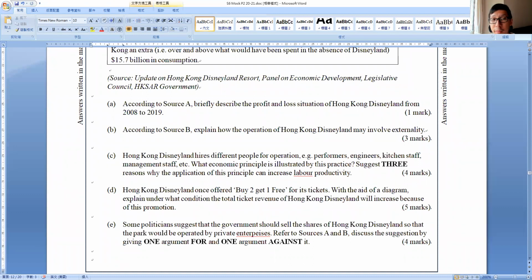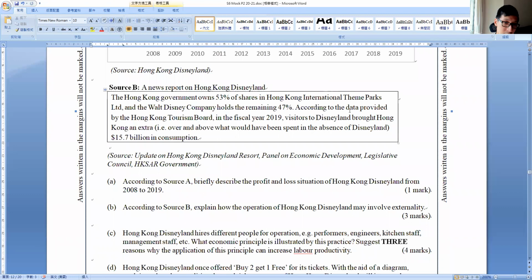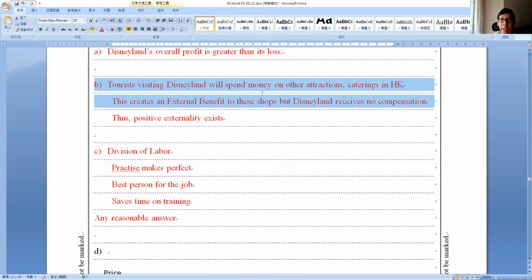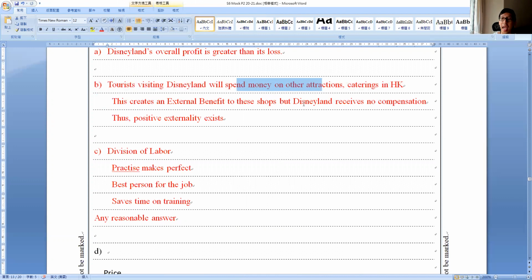According to source B, explain how it may involve externality. Be careful, we need to do it according to source B. What does source B say? They found that according to data in the fiscal, visitors to Disney brought Hong Kong extra consumption money. This is a positive externality because visitors will spend money on other attractions and Disney receives no compensation. What does that mean?